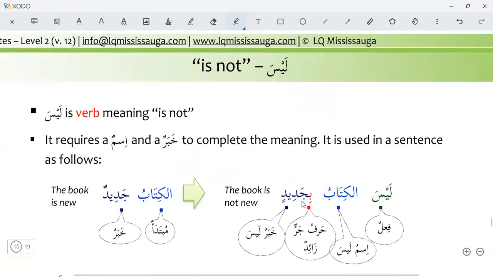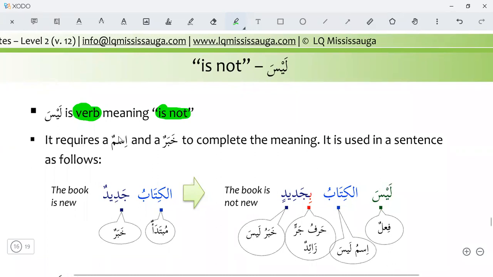Laisa. If there is a laisa in a sentence, how can we find the khabar and mubtada? Laisa means is not. Laisa is a verb. It is not a particle. It is a verb, and it means not.